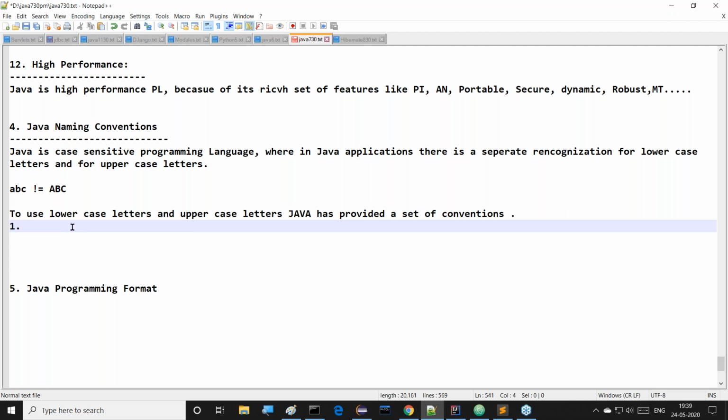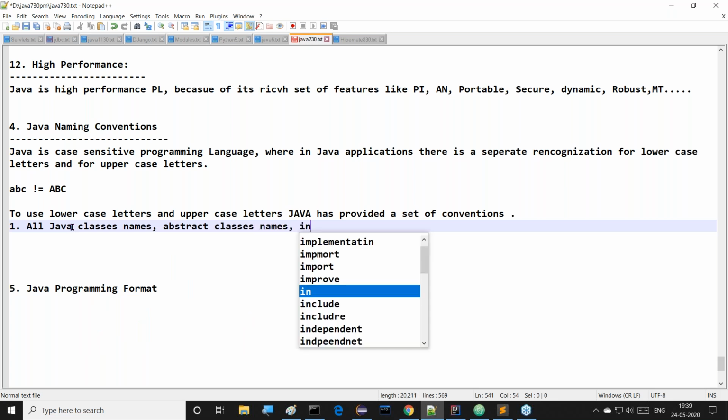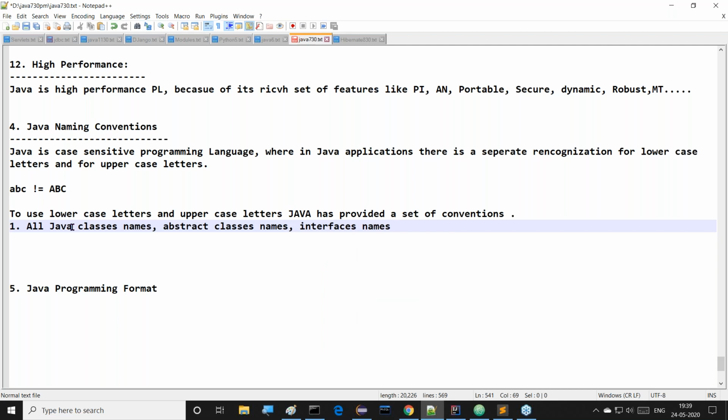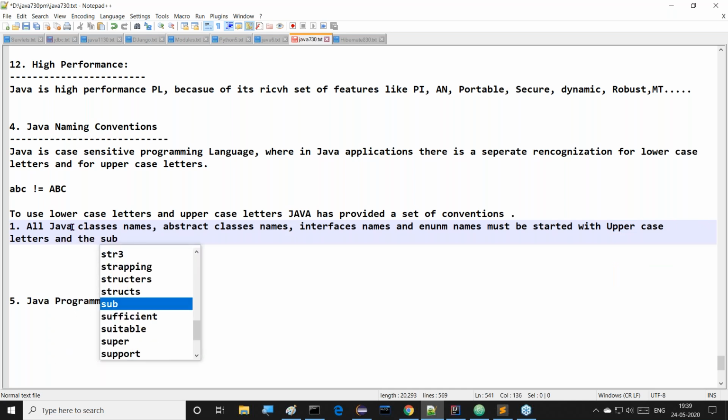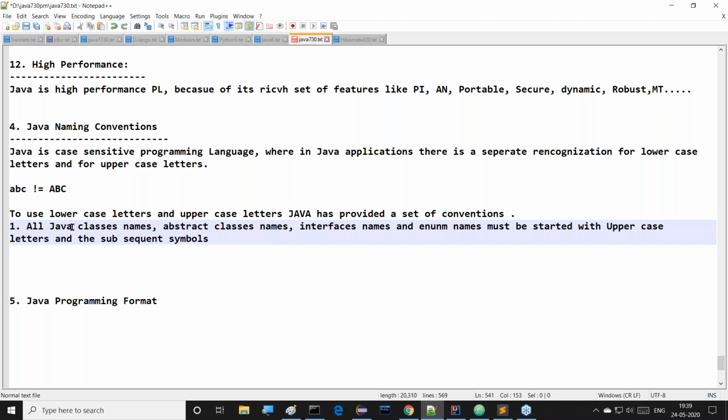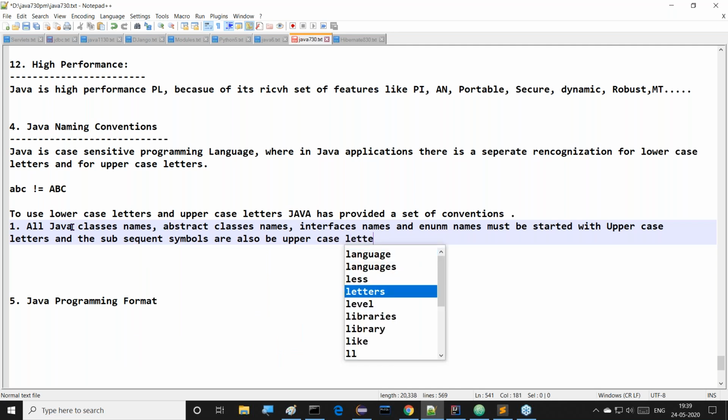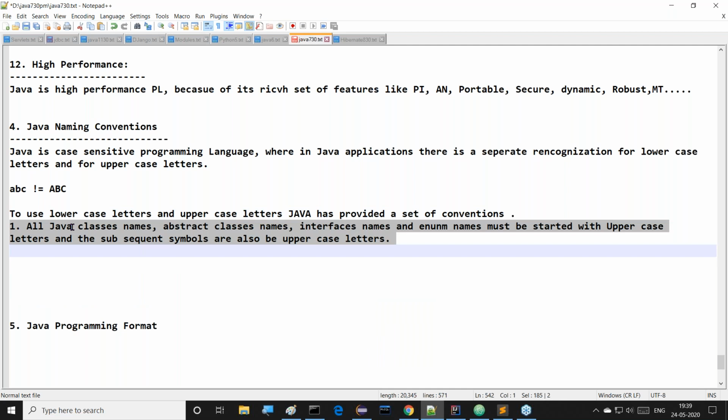First one: all of you listen carefully. All Java class names, abstract class names, interface names, and enum names must start with an uppercase letter, and the subsequent symbols must also be uppercase letters. Right, sir. Understand it clearly, no?